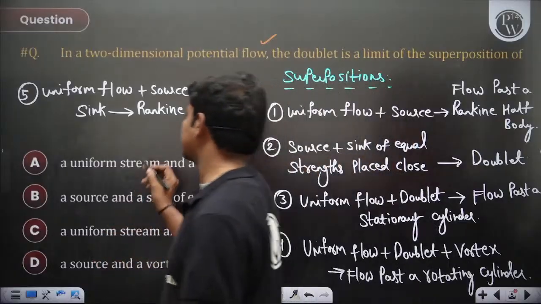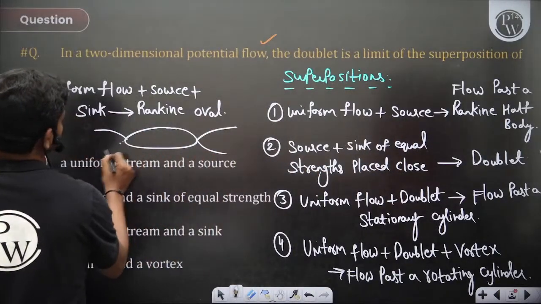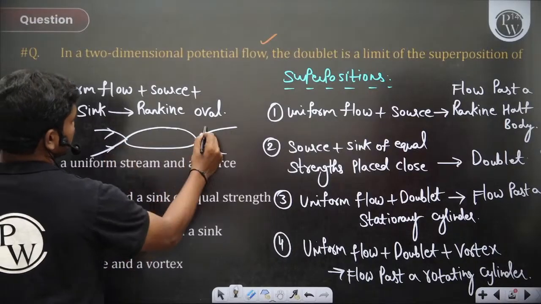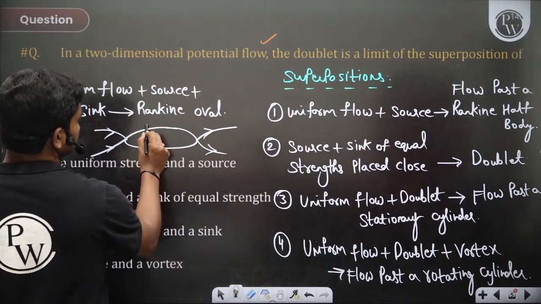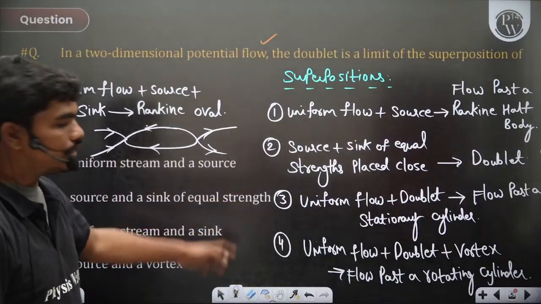Means basically you can see there is an oval which gets formed and the flow happens in this direction. For example, let's say this is a sink and source and the flow is coming in this direction. Okay, so that's how you get a Rankine oval.